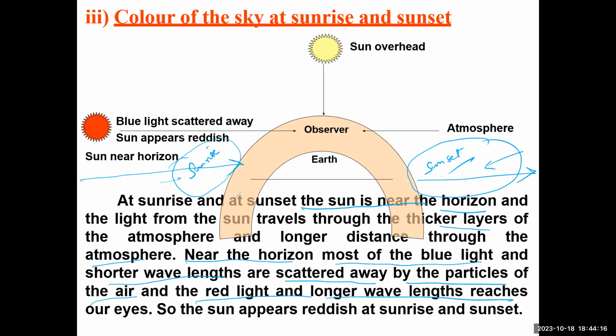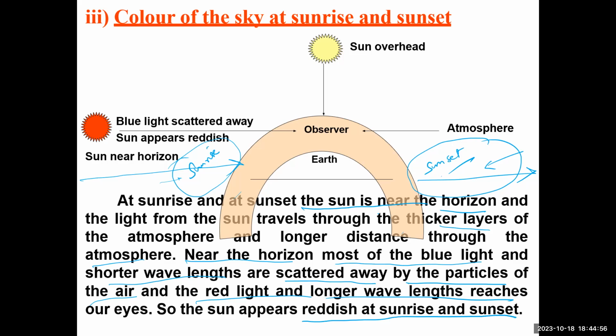But at the horizon, what's happening? The layer will be very thick and the particles also will be bigger. Because of that, the blue light is not visible at the sunrise and sunset. And since at the sunrise and sunset the atmospheric layer is thicker and the particles are larger in size, the longer wavelength colors are visible, that is the red color will be visible. That's why most of the time during the sunrise and sunset, the sky looks red in color. So that's why the sun appears reddish at the sunrise and sunset.